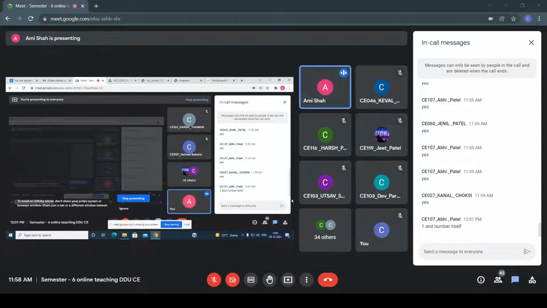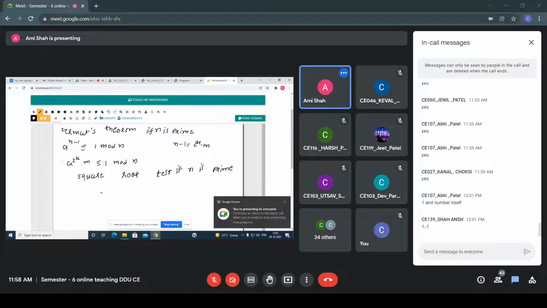No, Abhi. One and not one and the number itself. It is plus or minus one. Plus one and minus one. Yes, you are correct. So according to the square root test, if n is prime, then I can write it in this way: square root of 1 mod n is equal to plus or minus 1, right?